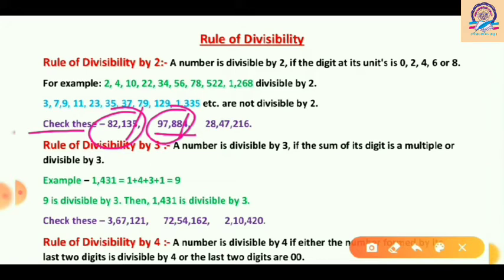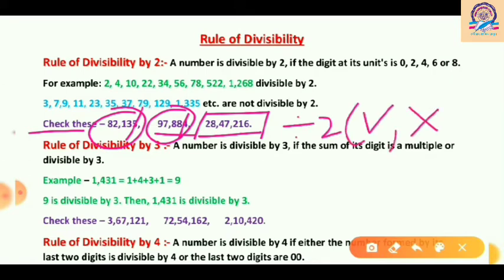It's very easy. Now here we have the last number, 28,47,216. Is it divisible by 2 or not? You will check it yourself and write the answer in the comment box, in a complete sentence.